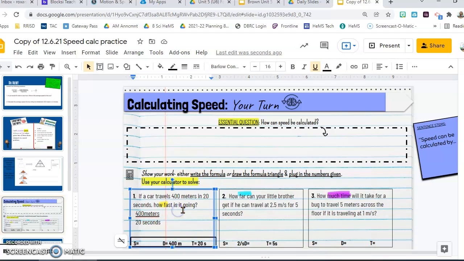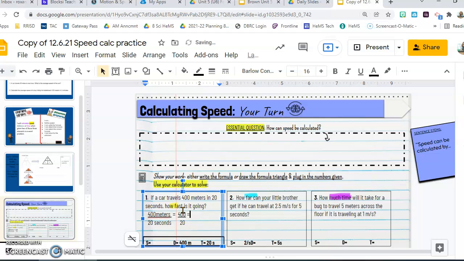So I'm going to come back up here. I'm going to say, all right, well, 400 divided by 20 equals, I'm just going to show you all the steps.